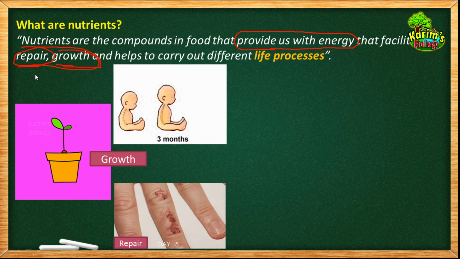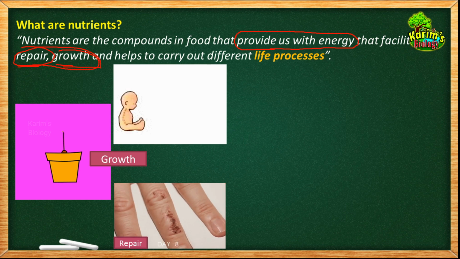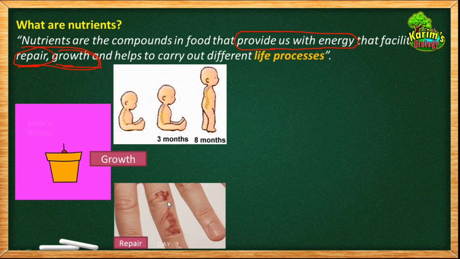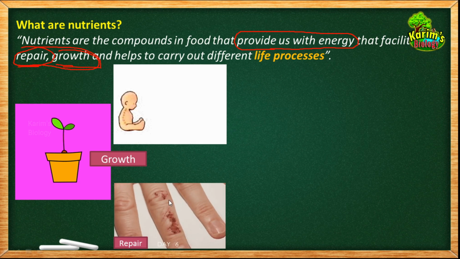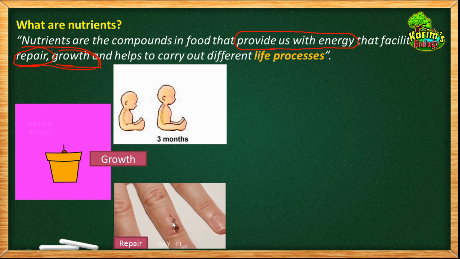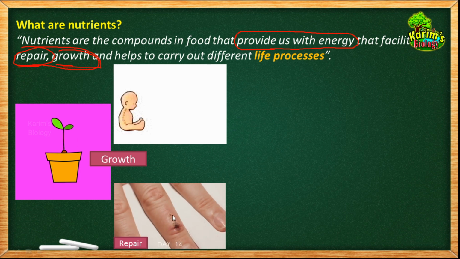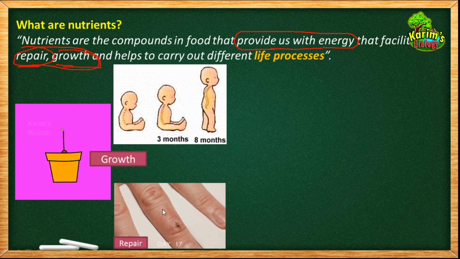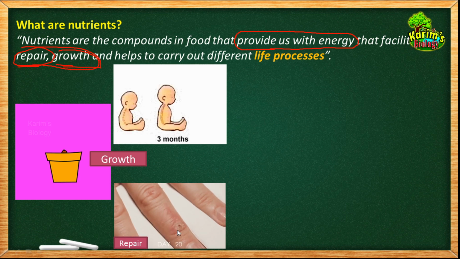You know that in our life, when you do some activities, you may get injuries. Look here, there is a person who got an injury on his finger. But you see how this injury or wound is healing day by day. It is healing day by day because new tissue is formed, new cells are formed in the place of lost cells.